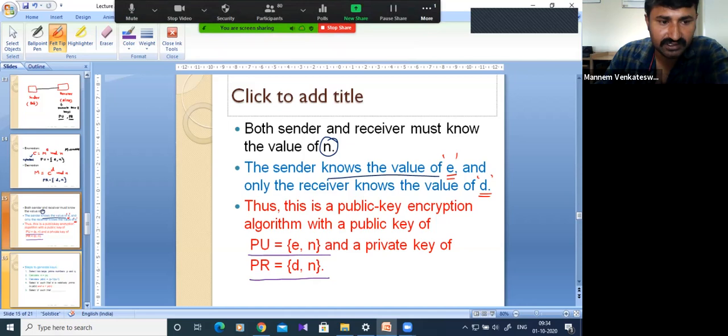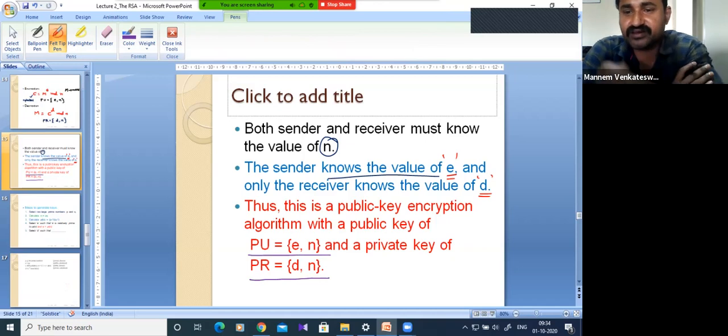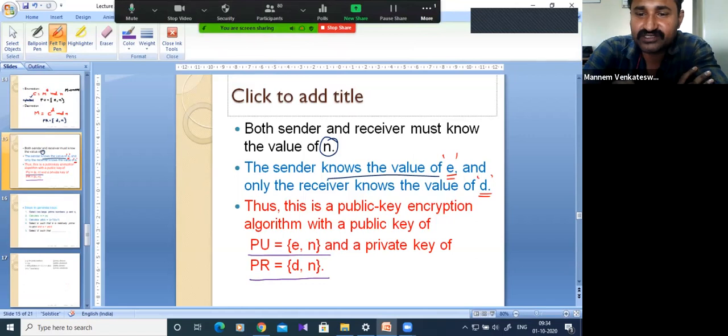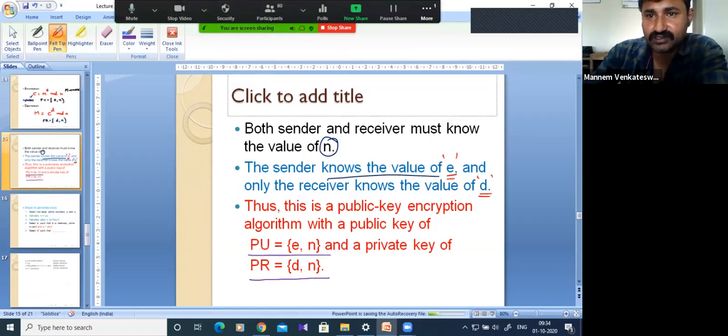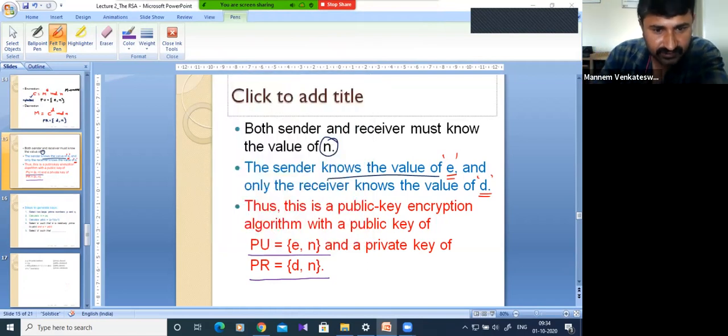This is for your understanding purpose. You can read later; I will share the PPT. So now, shall we find how to get the E value, how to get the D value, etc.? So far, any questions? Is it clear? Please confirm, I'll explain the procedure.